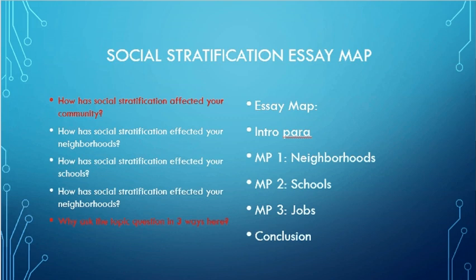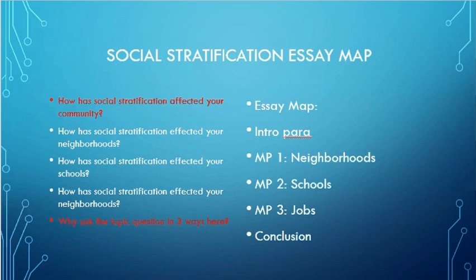Why ask the topic question in three ways here? Well, you're going to be discussing the same thing throughout the entire essay. The reason that we ask that question three times is because you're going to have three body paragraphs. And by answering that question in each of these, that's how you're going to unify your essay and make it have one point: how social stratification is affecting your community.